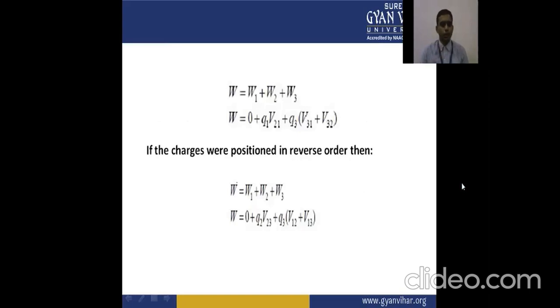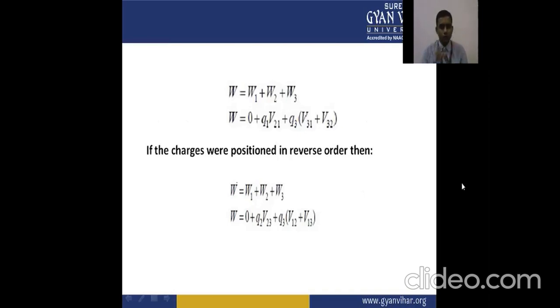Here the work done by charges Q1, Q2, Q3 is W1 plus W2 plus W3. W is equal to 0 plus Q2 V21 plus Q3 V31 plus V32.